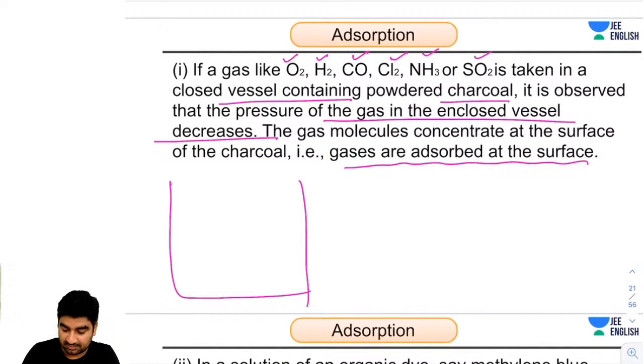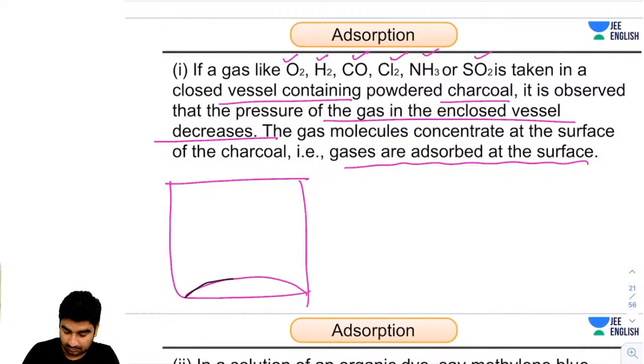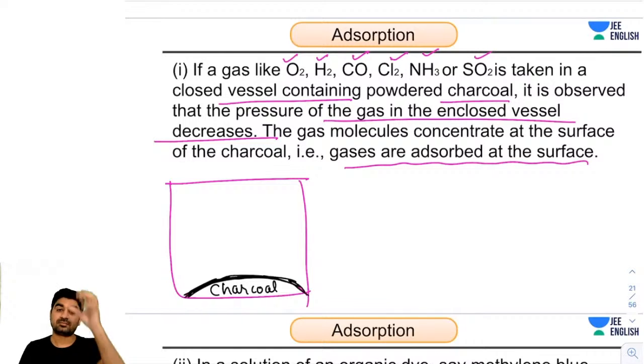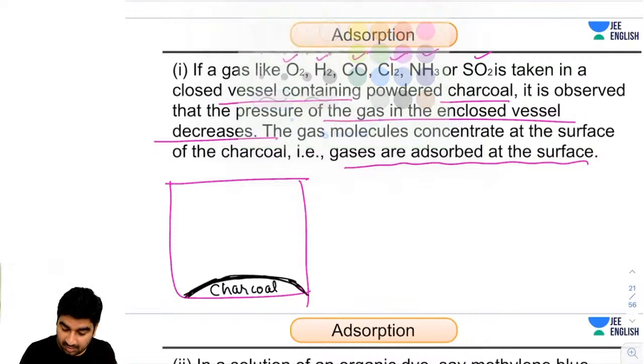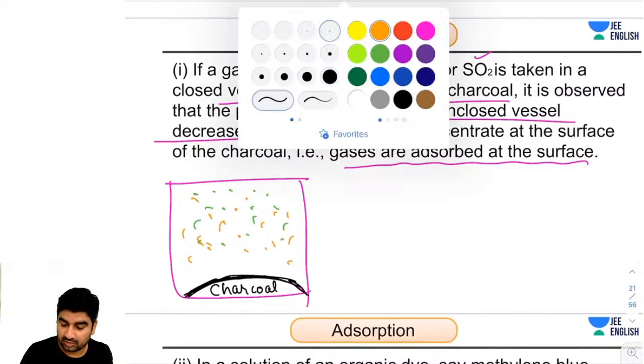Suppose this is the vessel, and here I am taking charcoal. So guys, I have taken O2, I have taken H2, and suppose I have taken chlorine.